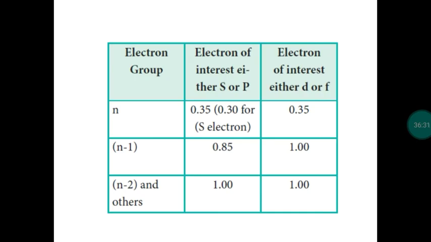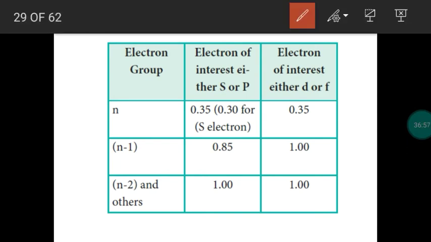Then next, what is the contribution of an electron towards the screening constant? Because each electron is screening the attraction between the proton and the outermost electron. So how much value is contributed towards the screening constant by an electron due to screening? Okay, so now we can take an electron.